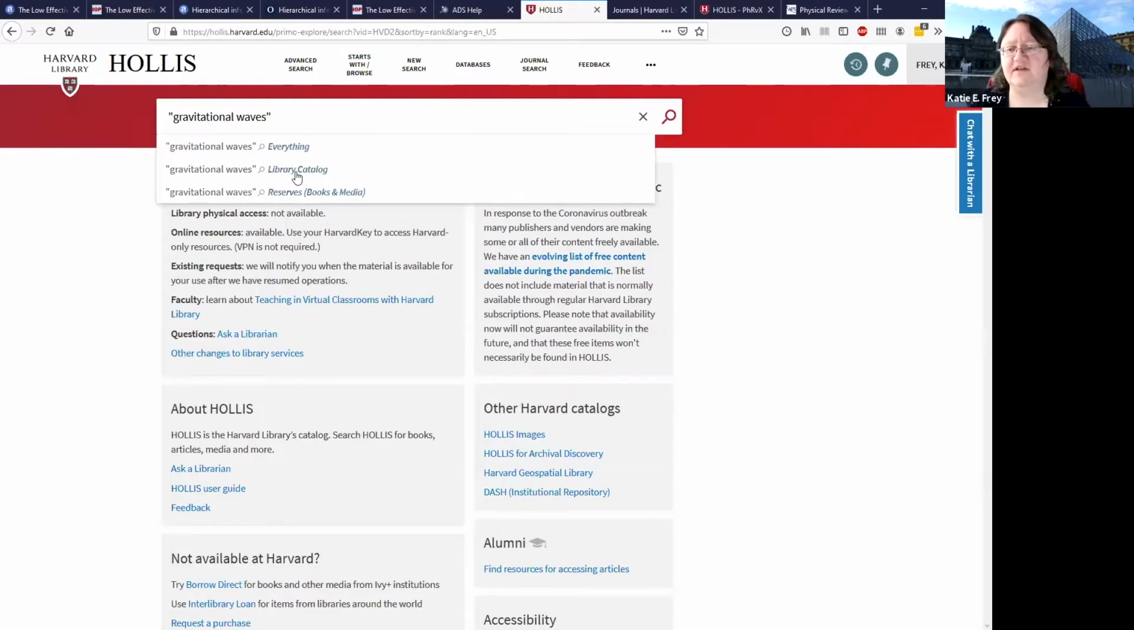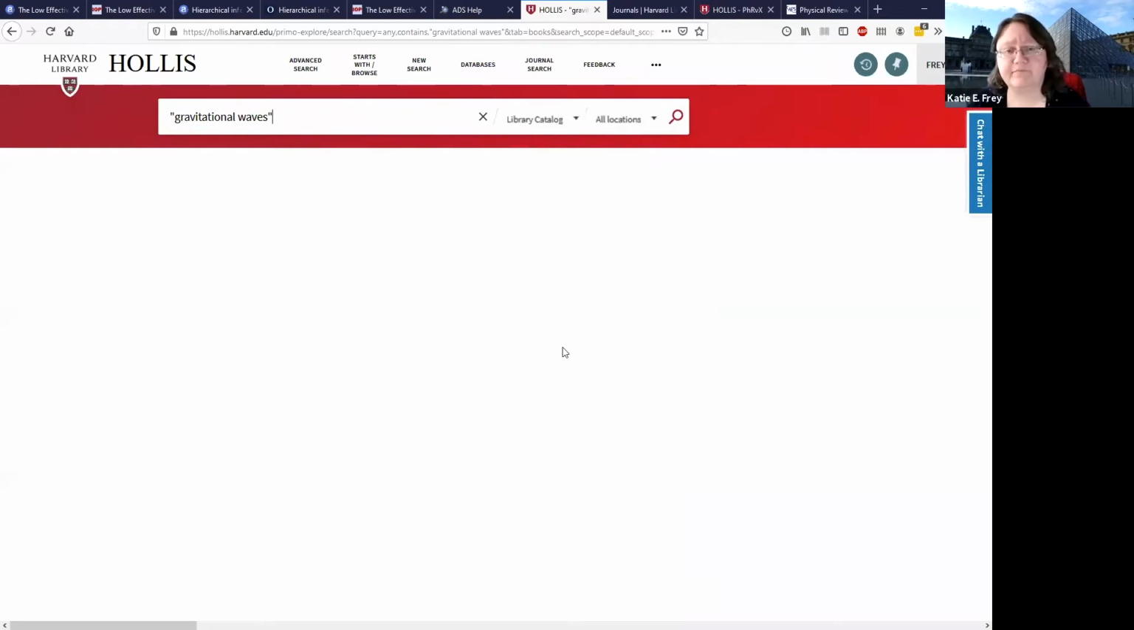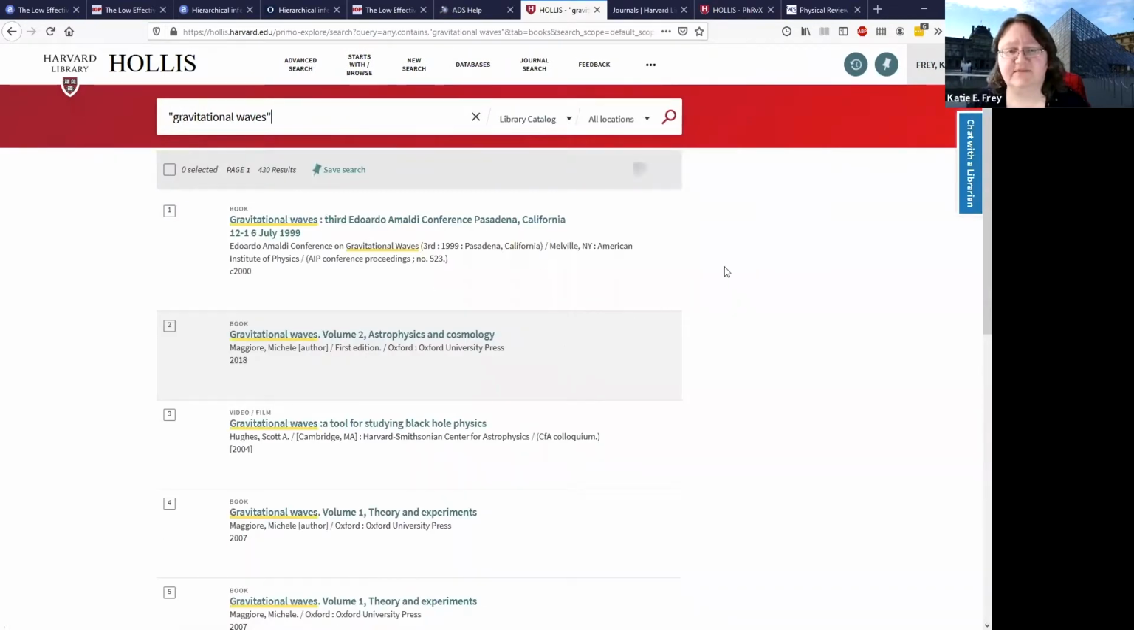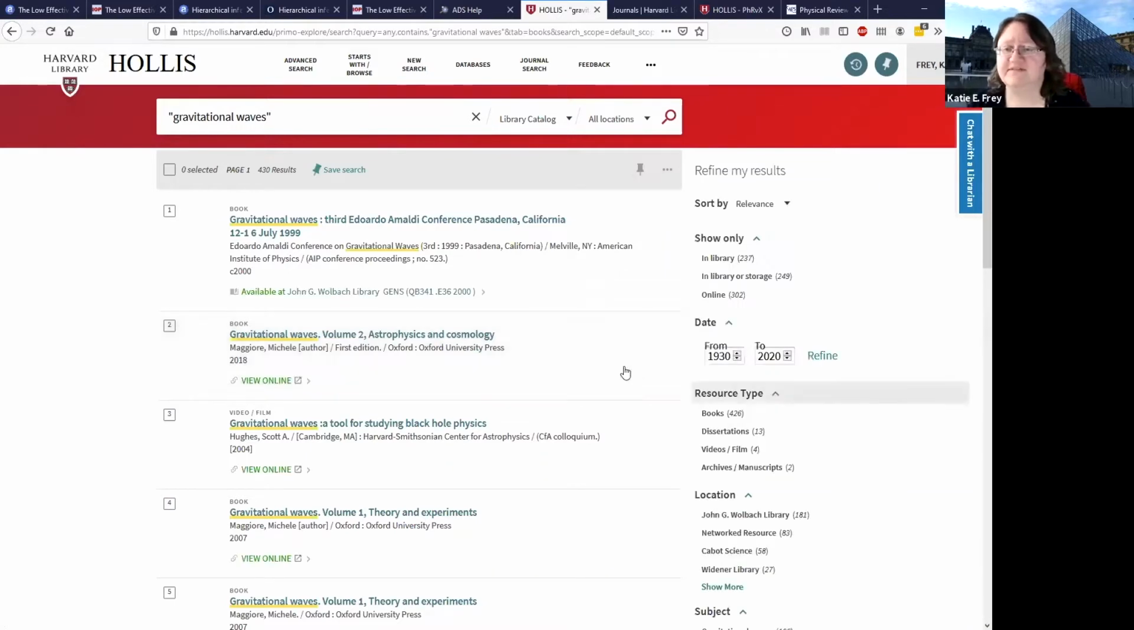You have everything, library catalog, and reserves. Everything includes things that we may not actually have access to, as well as it will also search article titles found within journals. Library catalog is going to search the items that Harvard has actually cataloged and put into Hollis specifically, including journals, titles themselves. So let's go ahead and do library catalog searching. And just give it a minute to load everything up, because it's looking through a lot of resources.